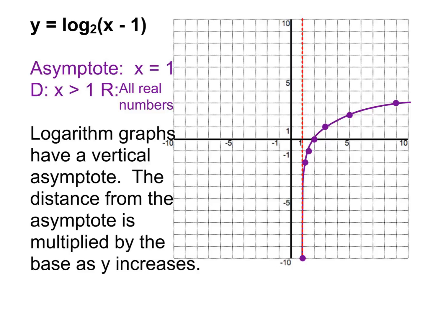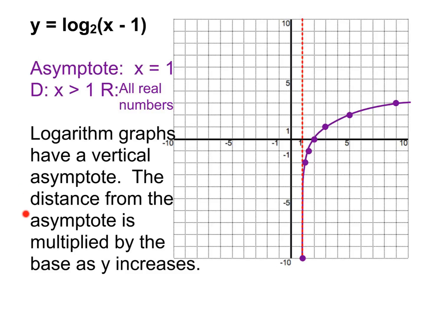So, taking a look at that log graph, a few things to note here. First of all, a logarithm graph is always going to have a vertical asymptote instead of a horizontal one. Because it's a vertical asymptote, it's going to change when we shift it left and right. Should we write this down? Okay.